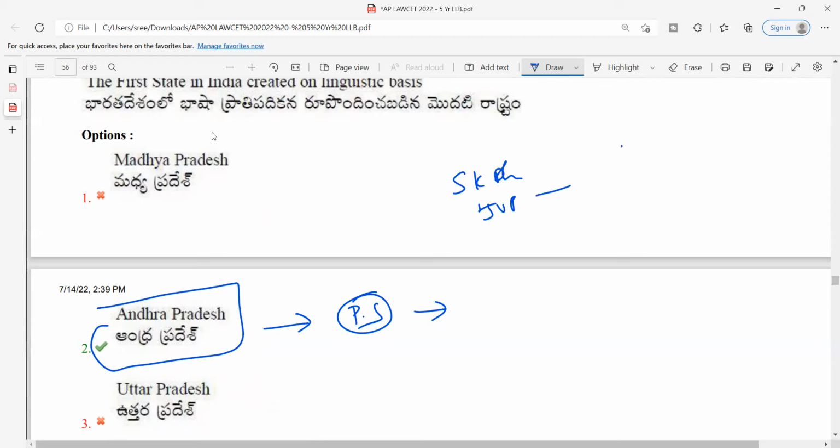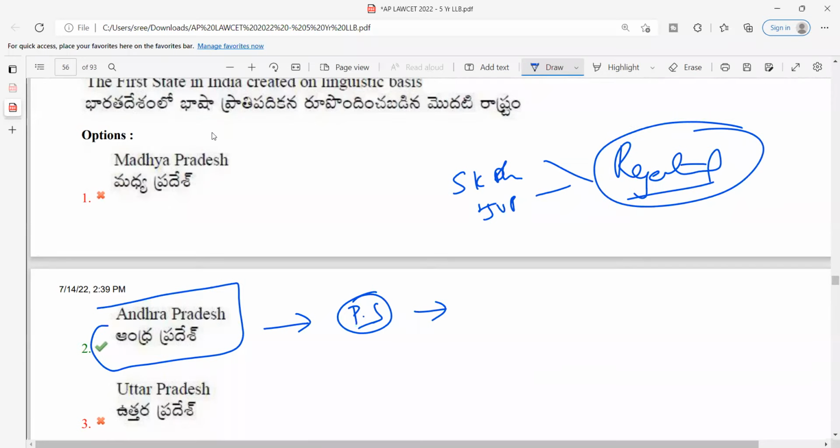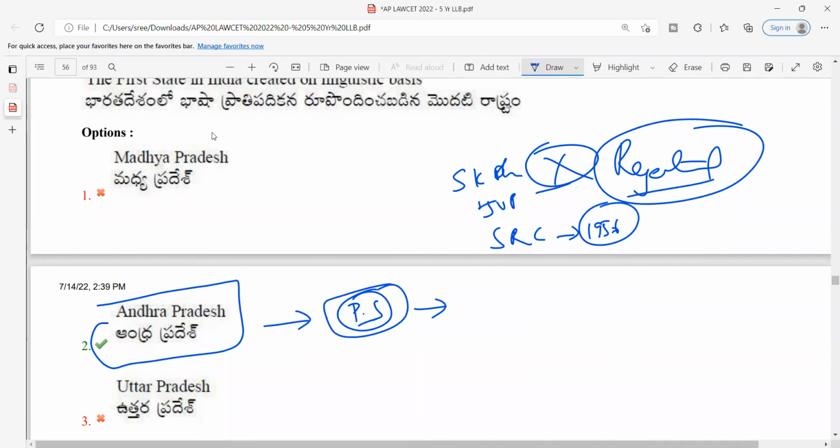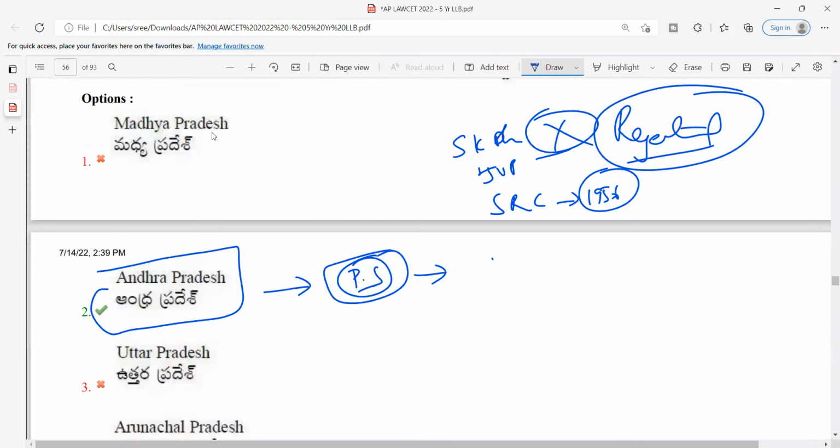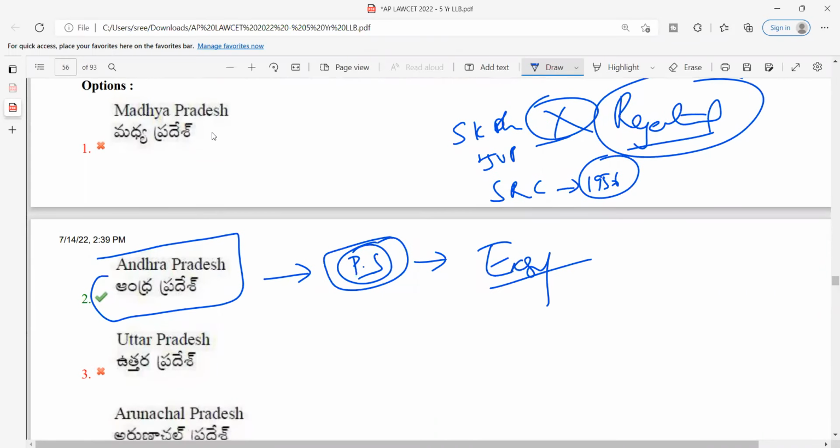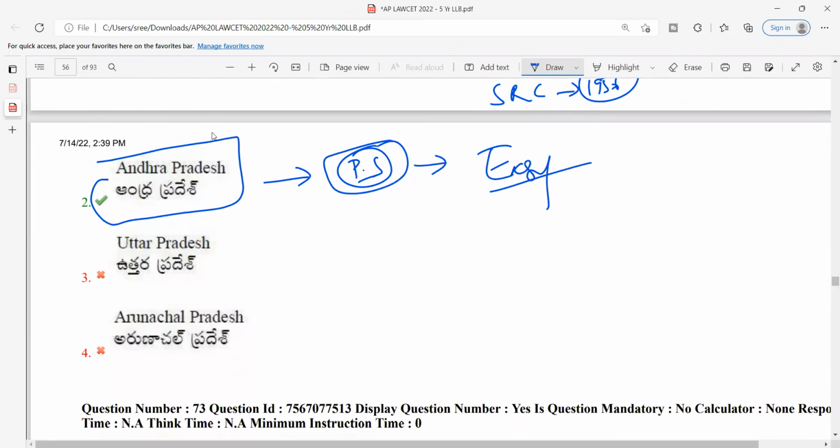These committees rejected the proposition of one language, one state. Even the SRC, the State Reorganization Commission, which submitted its report in 1956, said that we have to consider certain parameters. But due to the hunger strike of Potti Sriramulu, Andhra Pradesh was created. Again, I would rate this question as easy, because anyone who paid very close attention in the class will not answer this question wrong.